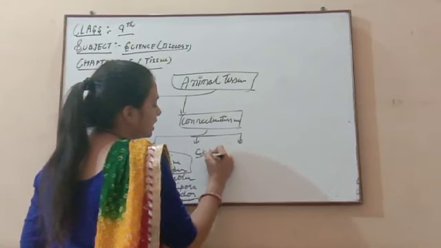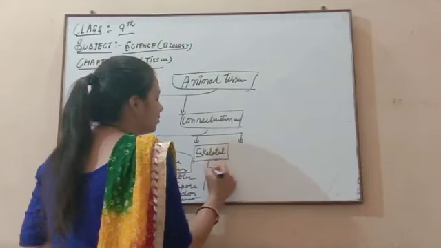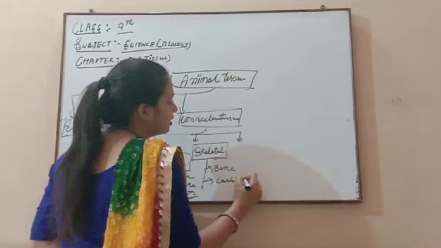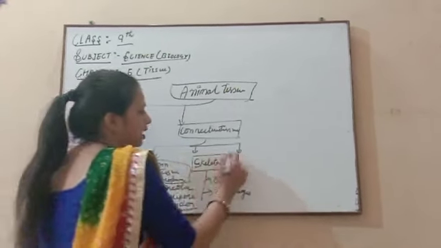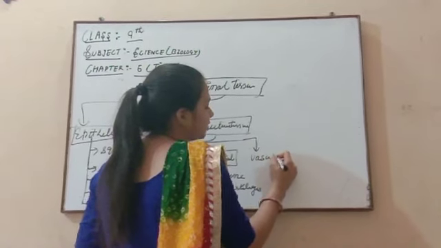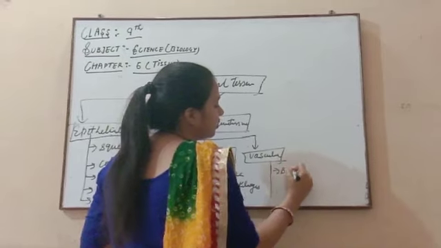Third one is your skeletal connective tissue. Skeletal connective tissue is based on the hard part of our body; the hard parts of our body, bone and cartilage, come under this connective tissue. Third one is your vascular, meaning fluid connective tissue. Vascular means the fluid present in our body, that is blood and lymph.